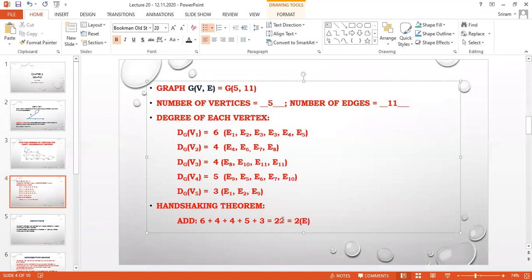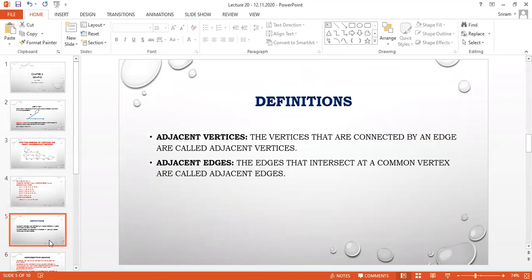If you get the same number, then the handshaking theorem is true. If you don't get this, that means there is a mistake in your calculation. The theorem is always true. You have to check the answers again for the correction. Understand the idea, dear? These chapters are very easy chapters.